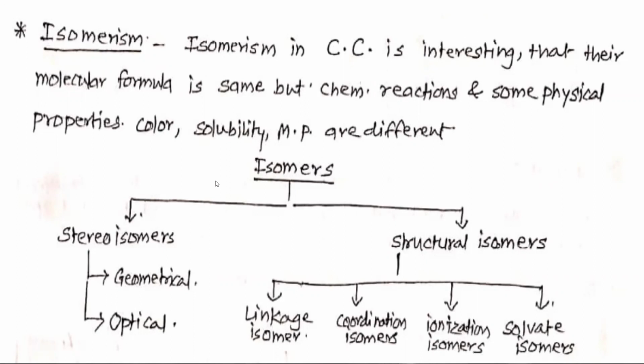Okay, see, these isomers are classified in this way: stereoisomers and structural isomers. Stereoisomers are further classified into geometrical and optical isomers.